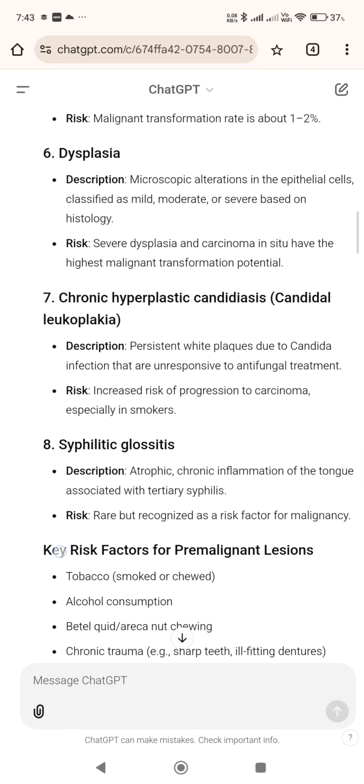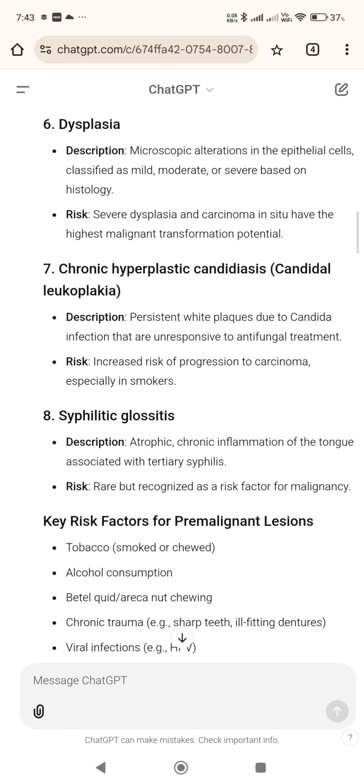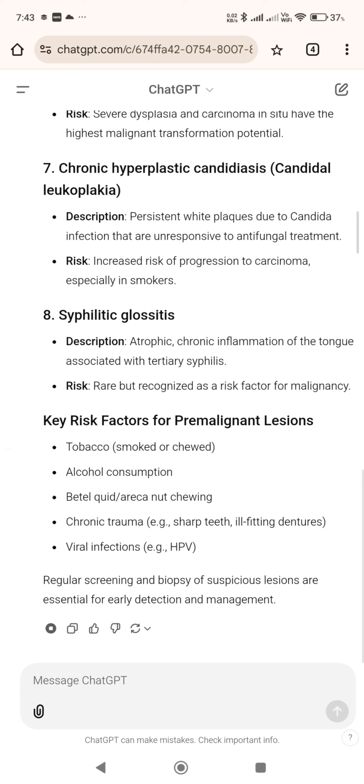6. Dysplasia. Description: microscopic alterations in the epithelial cells, classified as mild, moderate, or severe based on histology. Risk: severe dysplasia and carcinoma in situ have the highest malignant transformation potential. 7. Chronic hyperplastic candidiasis, candidal leukoplakia. Description: persistent white plaques due to Candida infection that are unresponsive to antifungal treatment. Risk: increased risk of progression to carcinoma, especially in smokers.